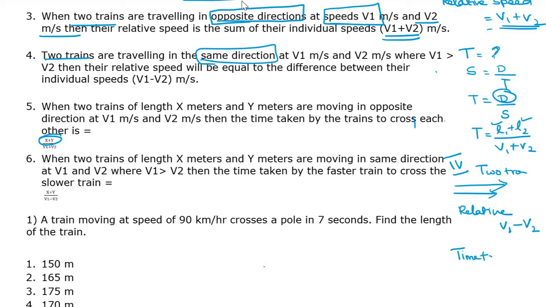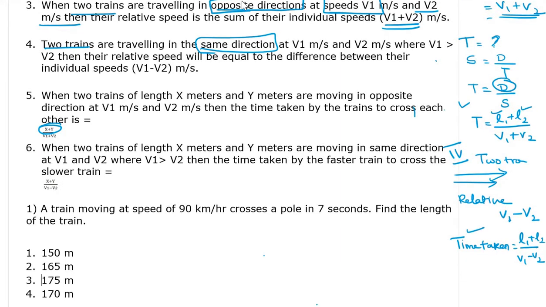Distance by speed. Distance means length of the two trains, L1 plus L2, divided by speed, which is relative speed. These two we must know. If you understand the formula, it makes solving the questions very easy. Let us move to the questions.